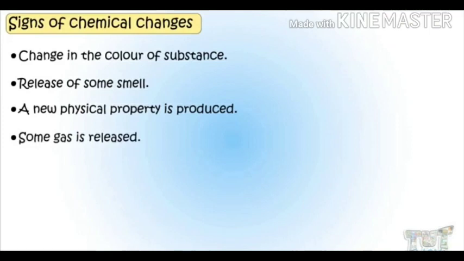Now you see, the first sign is a change in color of the substance. The color of the substance changes. This is a sign of chemical change. There is some release of a smell, some new kind of smell. This is again a sign of chemical change. A new physical property is produced, some new properties which were not noticed before. This is a sign of chemical change. You will find a release of a few gases as well. This is again a sign of chemical change. Now let us illustrate these signs and discuss a few examples of chemical changes.